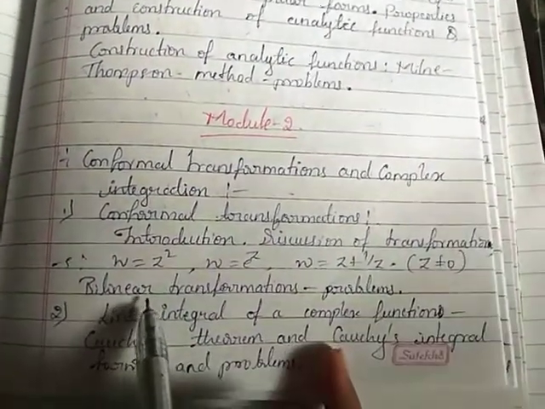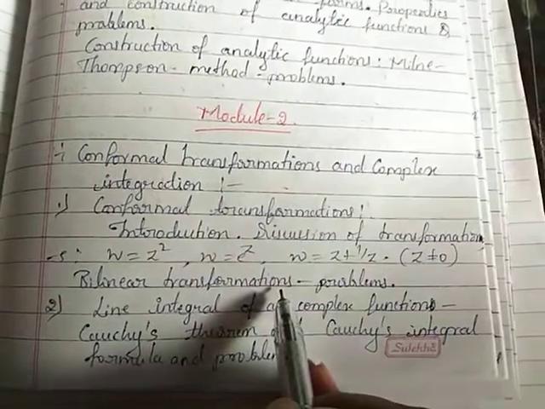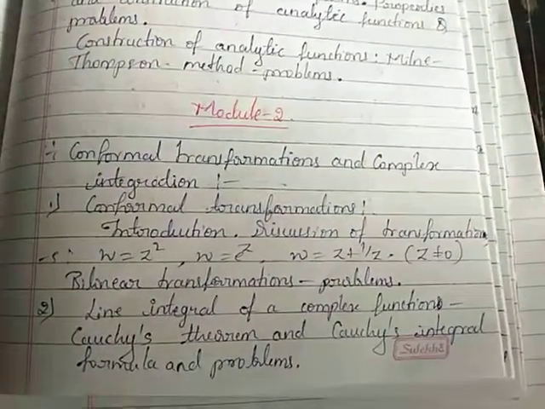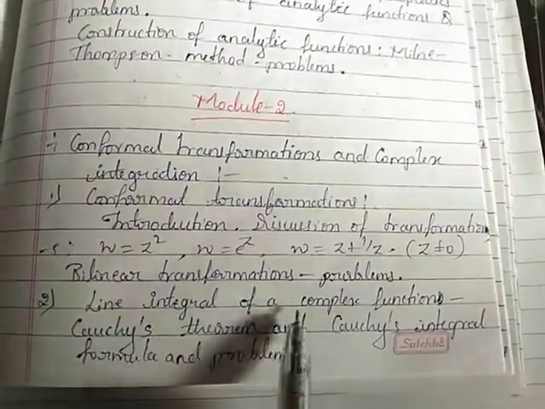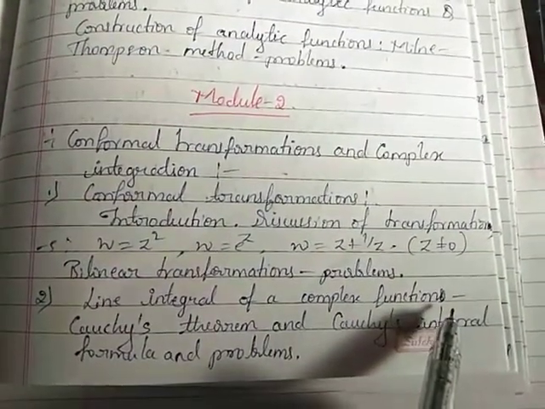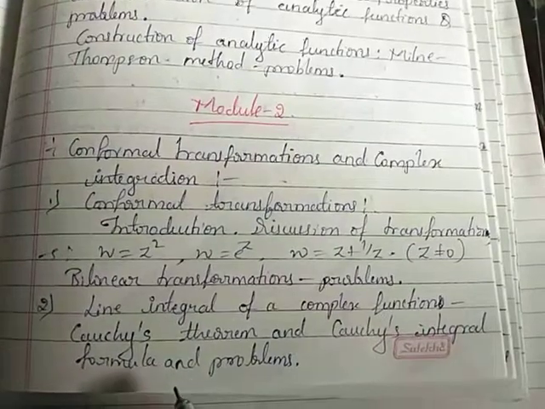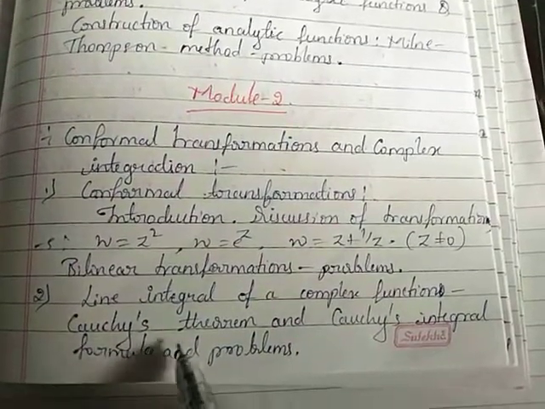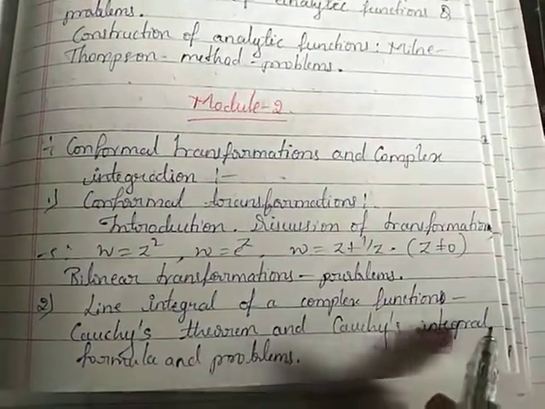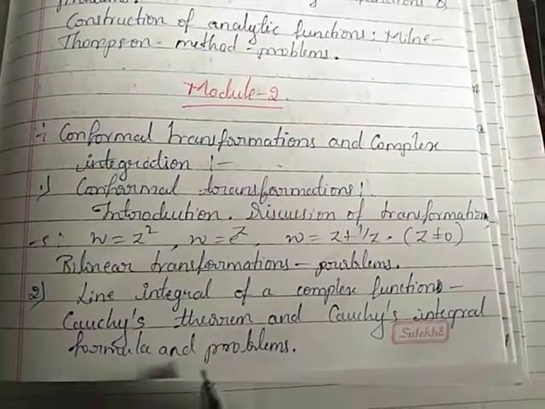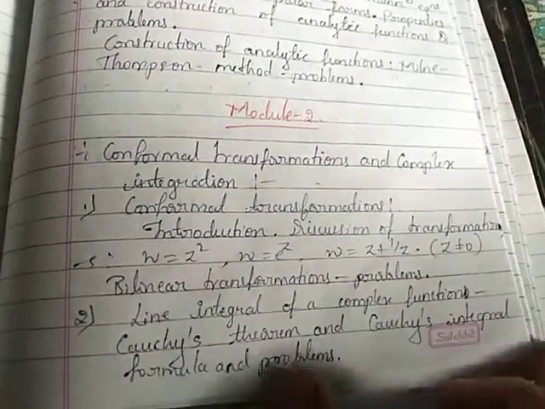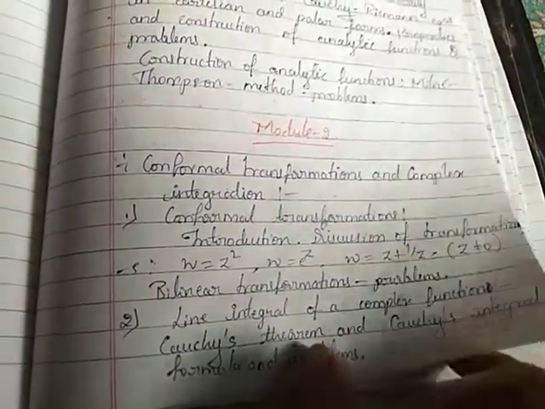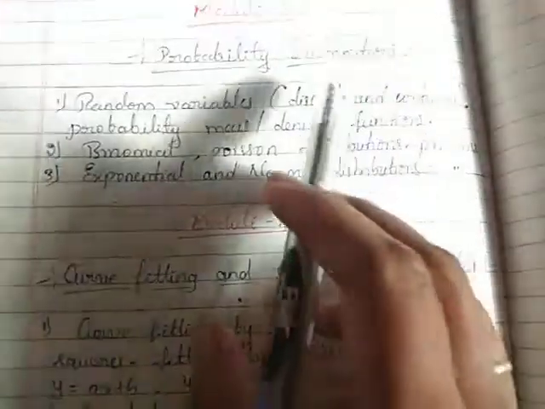And then we have a topic, bilinear transformations. In that we have some examples on that topic. And the next topic of the second module is line integral of the complex functions. In the line integral of the complex function we have the subtopics Cauchy's theorem and Cauchy's line integral formula, and based on that we have some examples. So that is our Module 2. And next we have Module 3.